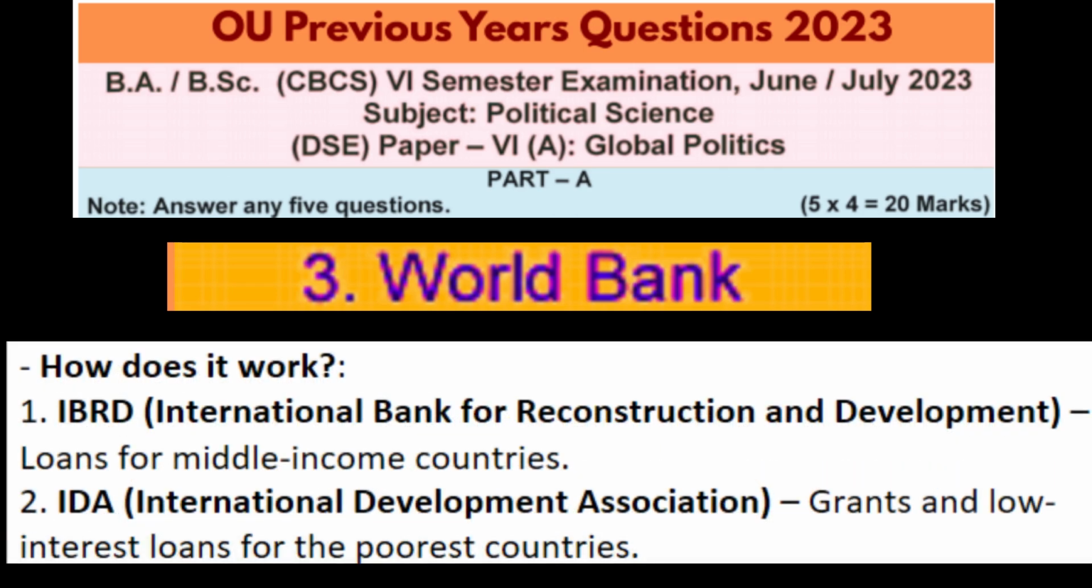It has two main institutions: the International Bank for Reconstruction and Development, known as IBRD. This IBRD gives loans to middle-income countries. Remember that. The second institution it has is called the International Development Association, that is called IDA. It provides grants and low-interest loans to the poorest countries.